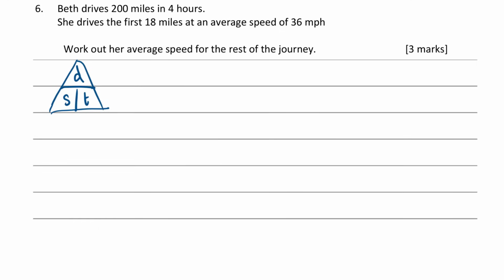Okay, now we're going to look at this journey in 3 different ways. First off, we're going to look at the whole journey, so the total journey. Now the total journey, what is D, what is S, what is T? Well, we've got the distance, which is 200 miles. We don't have the speed, but we have the time, which is 4 hours. But we can find S then using the other two. So stick your finger on top of the one you're trying to find, in this case S, and then the triangle tells you what to do with the other two.